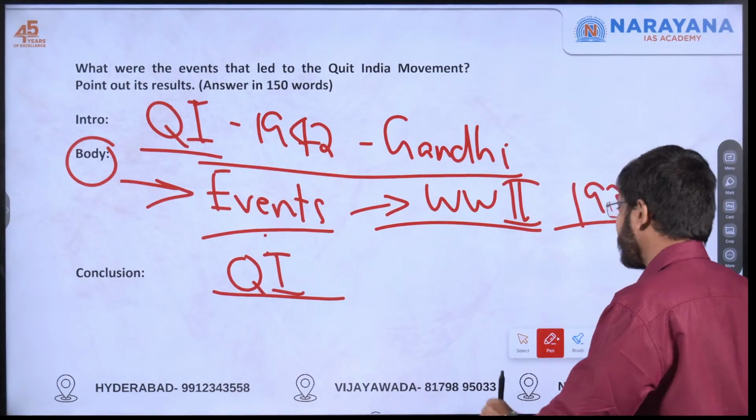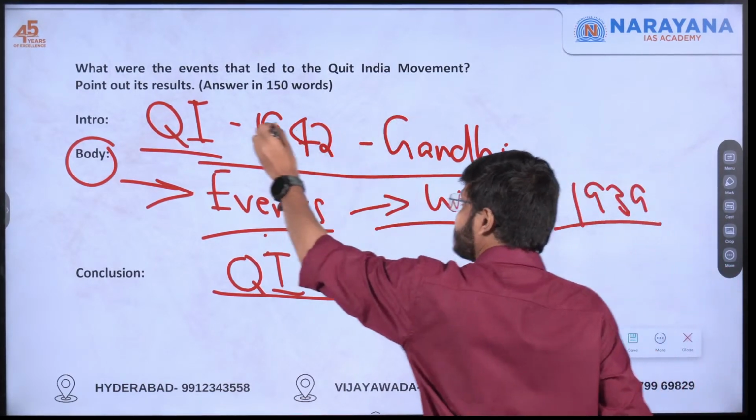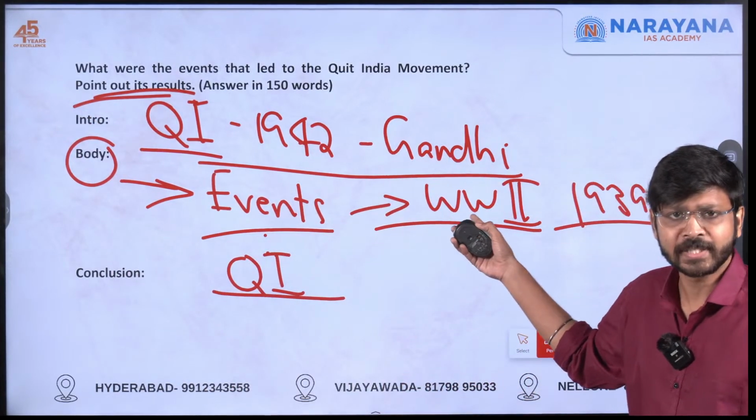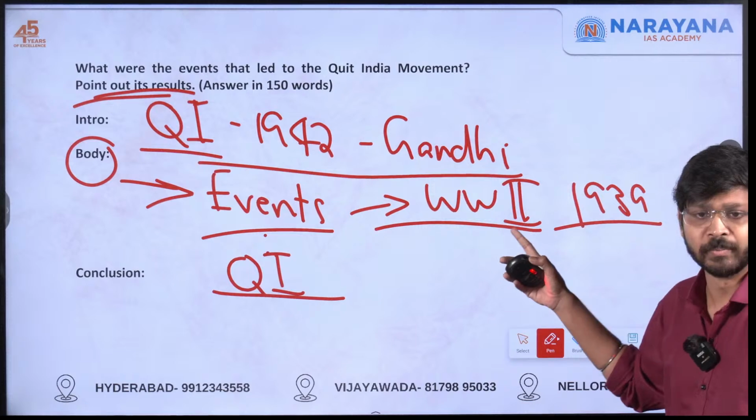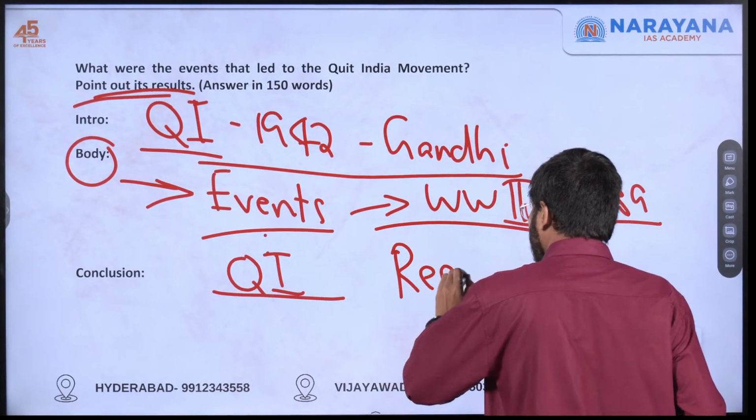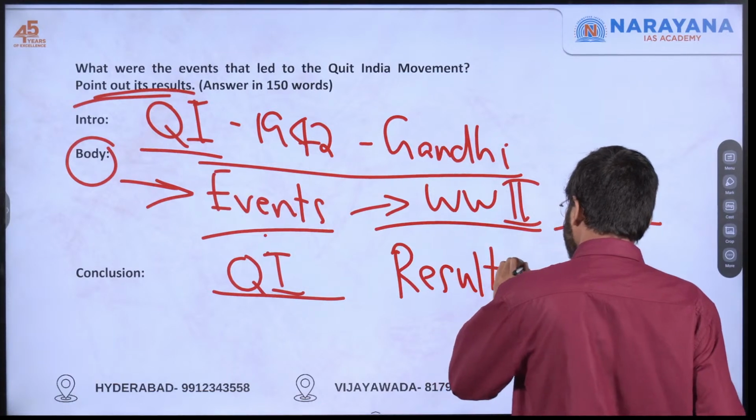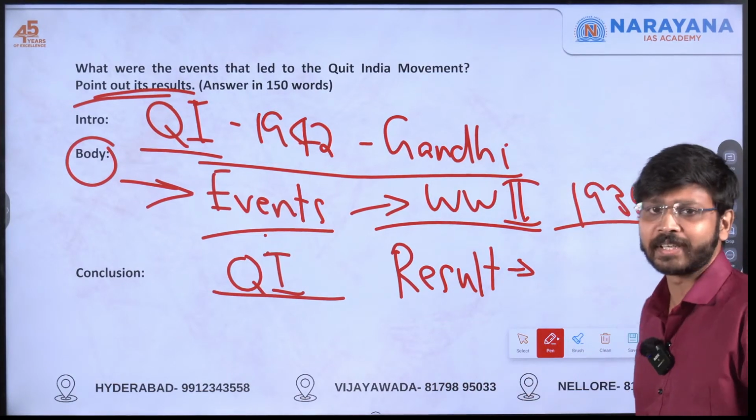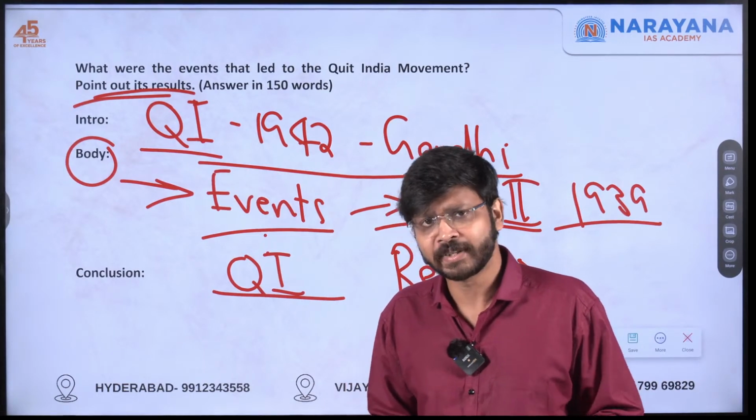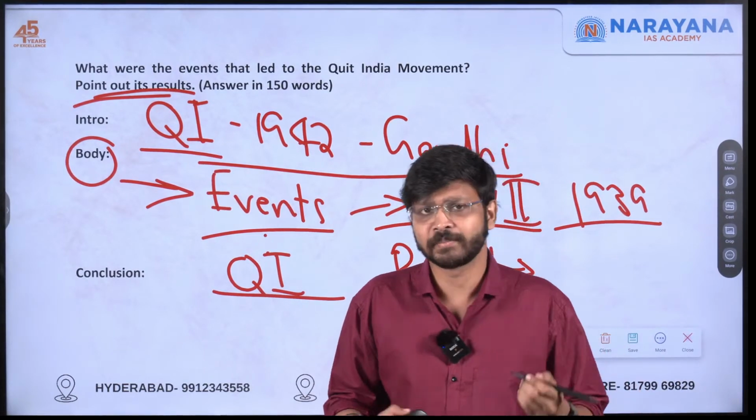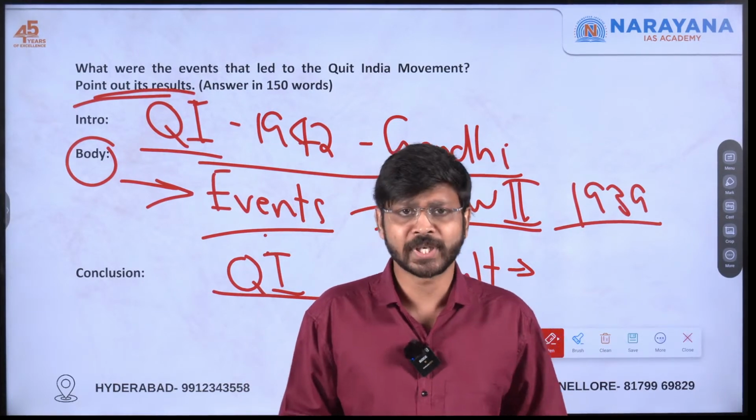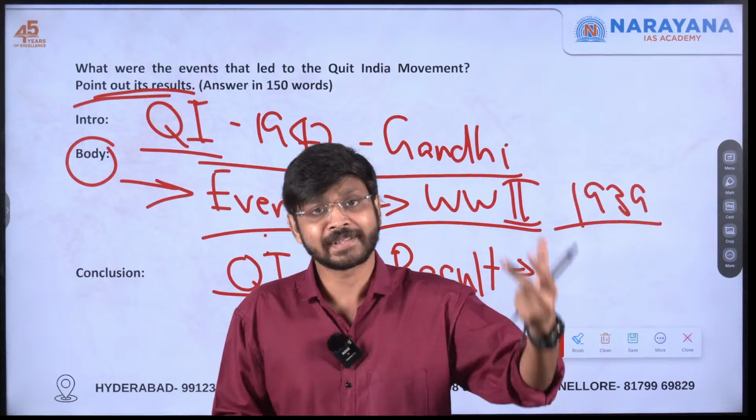After that, I will be pointing out the result of the Quit India movement. Not the result of the World War, not the result of the Cripps Mission, but the result of the Quit India movement. This can be a little more generic. Like, mass uprisings were there. Also, you can give examples of mass uprisings, for example, the underground Congress Radio, where you can mention names like Usha Mehta. All these things will give you that extra 1 mark.